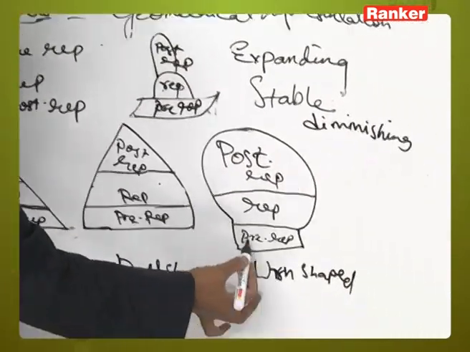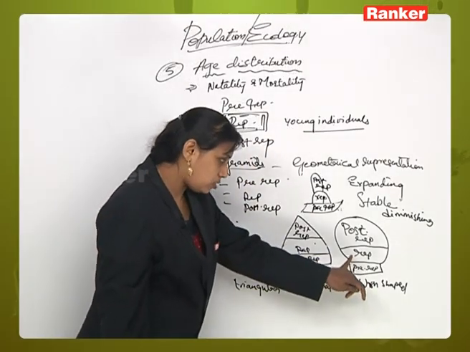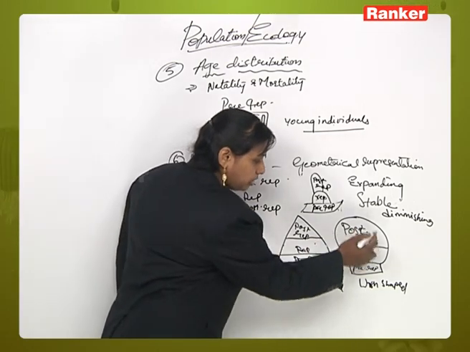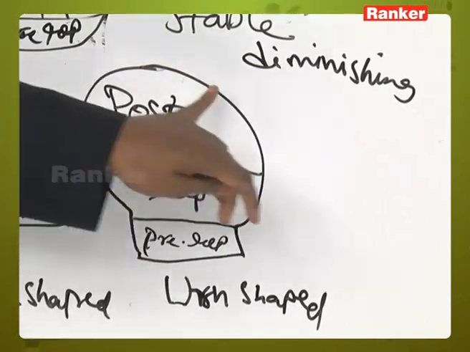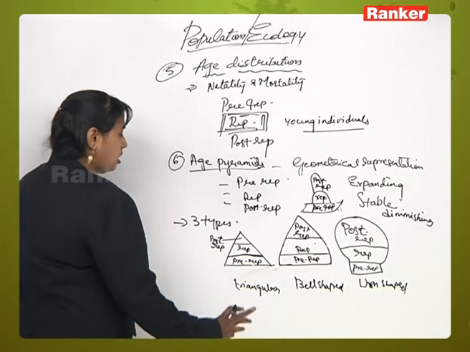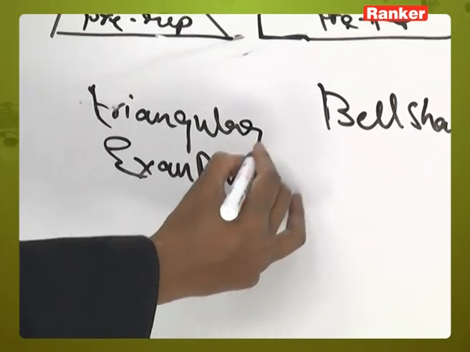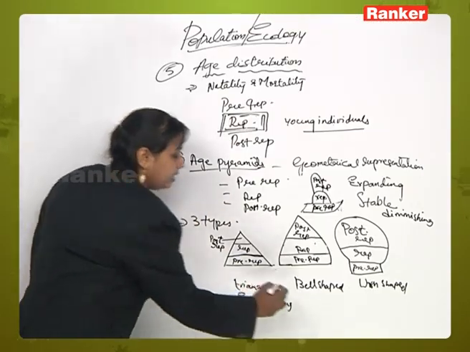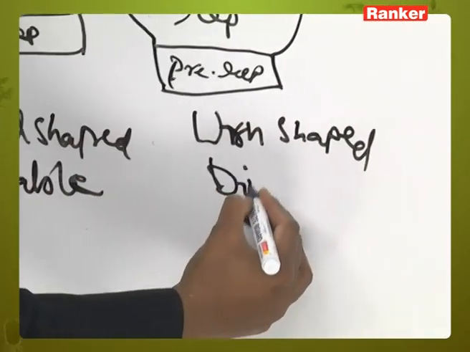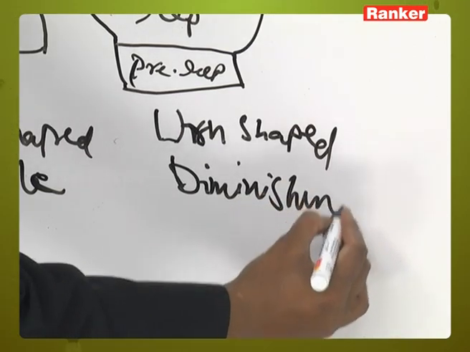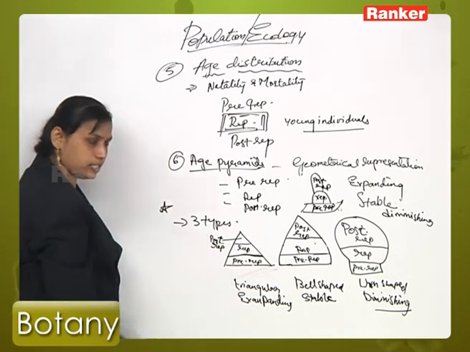Here in the urn shape, when you see the pre-reproductive stage is very small in number and the reproductive stage is also small in number, but the post-reproductive stage is more, it means the death rates are higher in old age. So here the population is getting diminished. So we can say the population is expanding in the triangular pyramid, it is stable in the bell pyramid, and it is diminishing in the urn pyramid. These are important. These are called the three types of age pyramids. The questions may come from this.